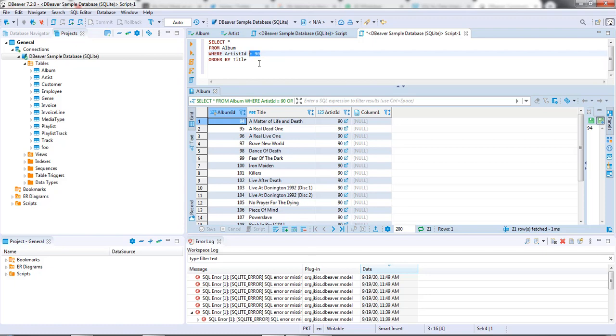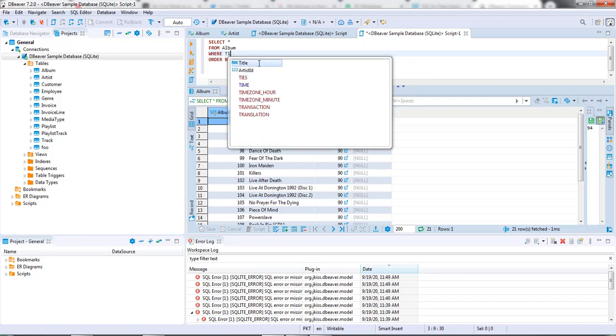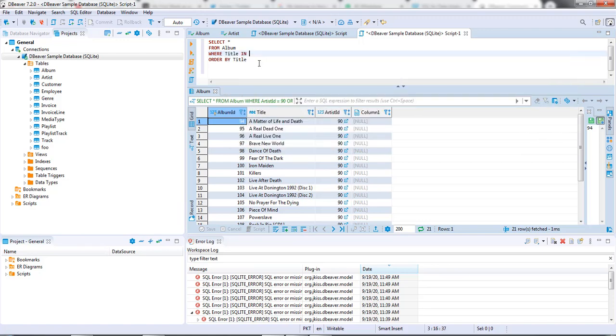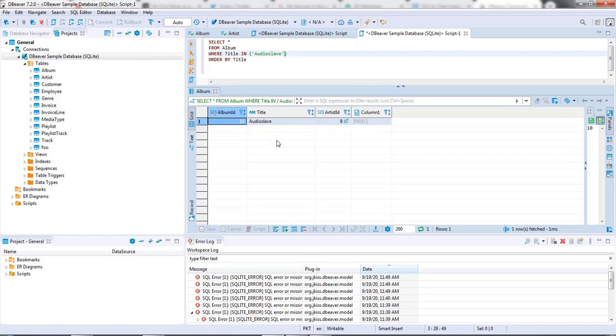So what if I wanted my query to return rows in which the title is, let's say, Audioslave or some other title? Well, I can do that. I'll use the IN command. I'll put a condition, and I'll still be using the WHERE command. The WHERE and IN and WHERE and LIKE commands are something that work together. The WHERE command has to be used with IN and LIKE. So I'll just type in title IN Audioslave. Let's give this a run, and yes, I'm getting only the row in which the title is Audioslave.